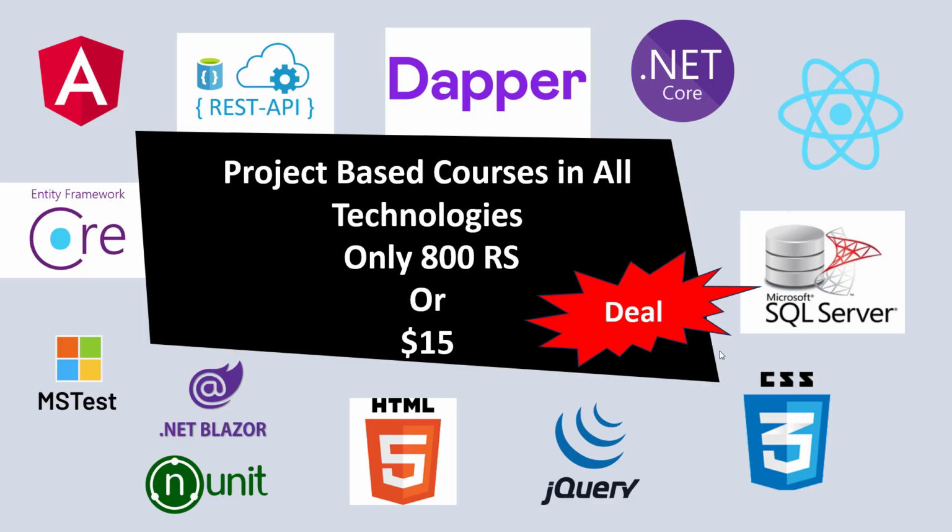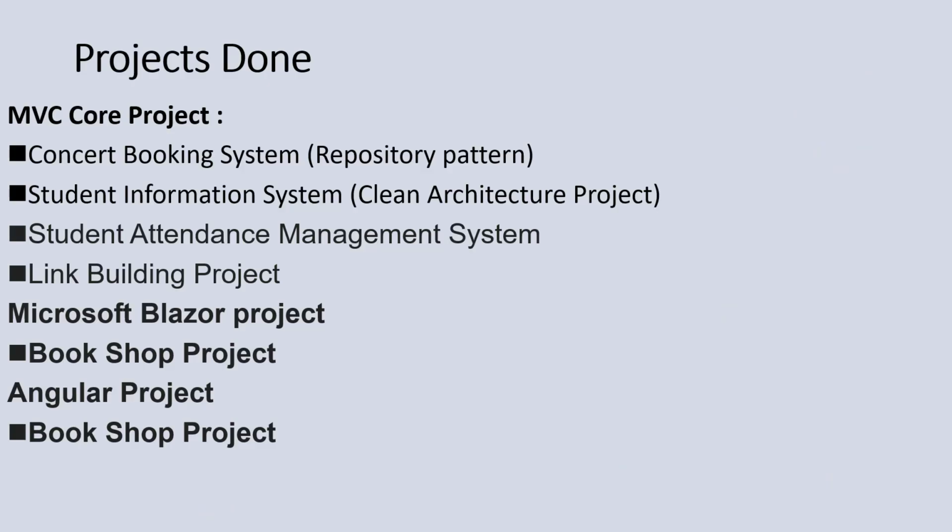First of all, I want to show you which projects I have done in this membership right now. That is the MVC Core projects. You will get the complete source code and the complete video tutorials.